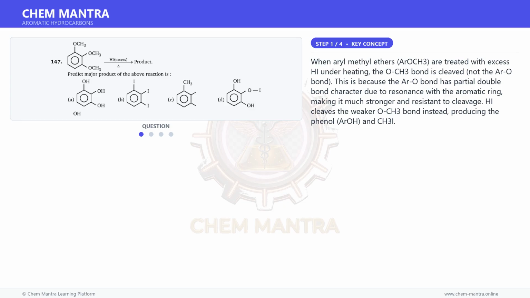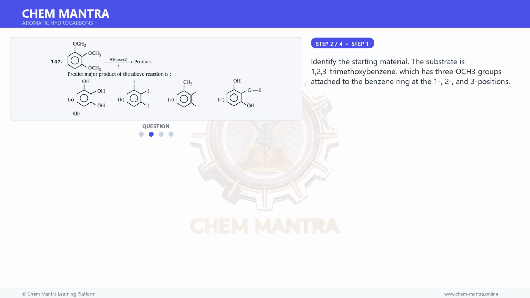When aryl methyl ethers, ArOCH3, are treated with excess HI under heating, the O-CH3 bond is cleaved, not the Ar-O bond. This is because the Ar-O bond has partial double bond character due to resonance with the aromatic ring, making it much stronger and resistant to cleavage. HI cleaves the weaker O-CH3 bond instead, producing the phenol, ArOH, and CH3I.